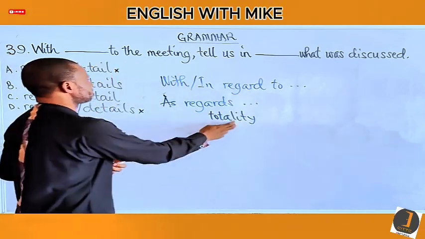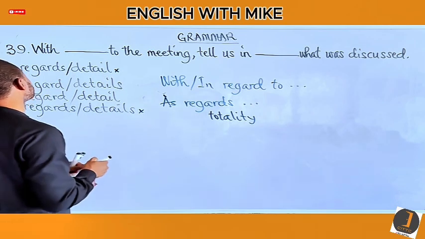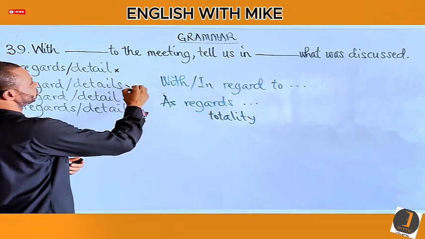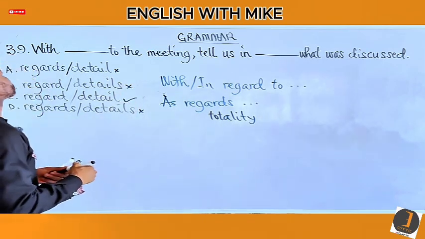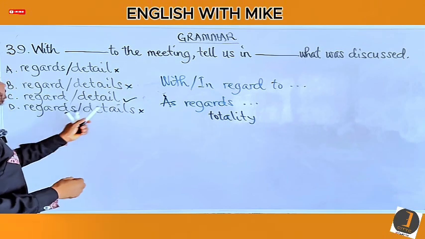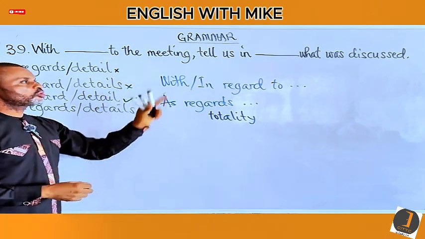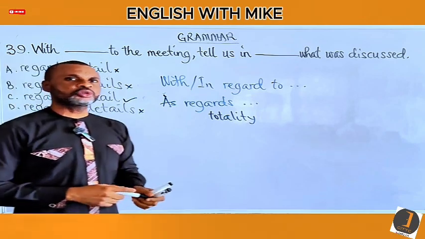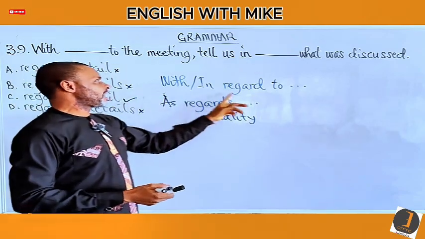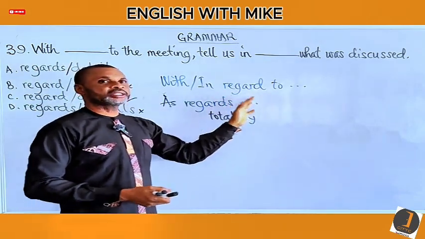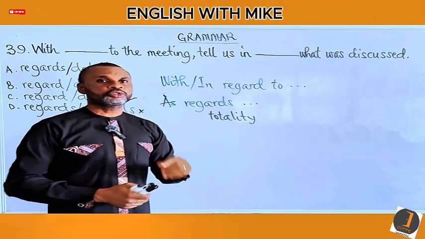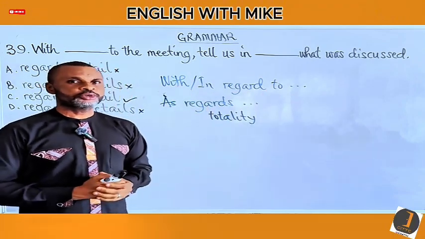Which one goes with this? Definitely it is C. So the answer is C. With regard or in regard to the meeting, comma, tell us in detail what was discussed. Please do not imitate those who say with regards to or in regards to. That is grammatically wrong. You can confirm it on your own.